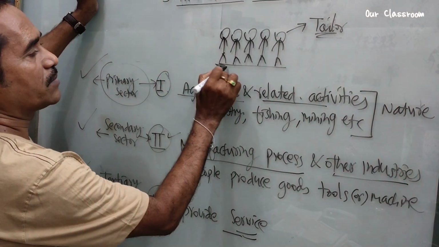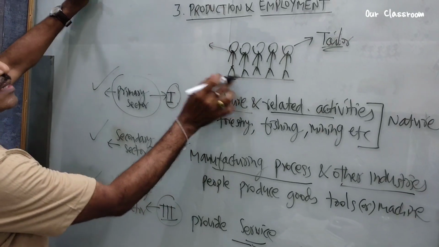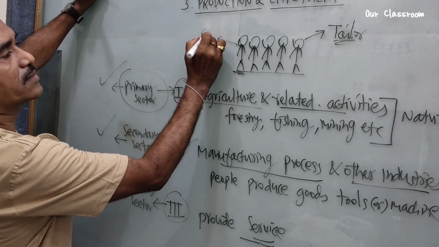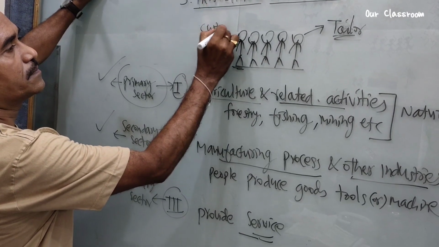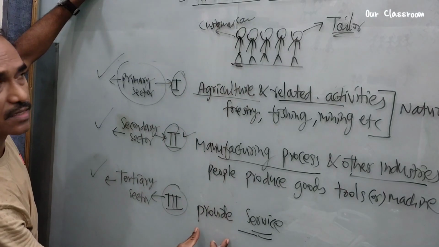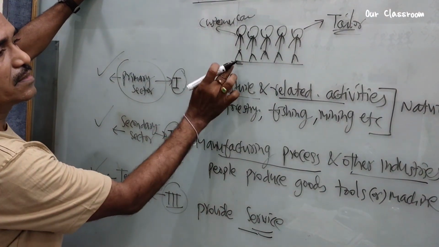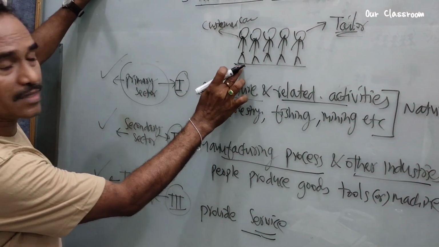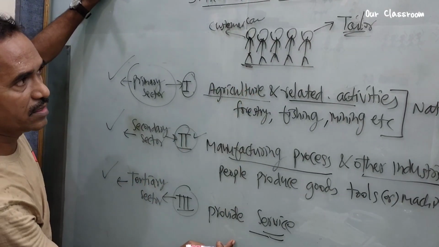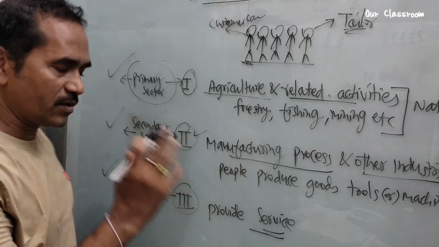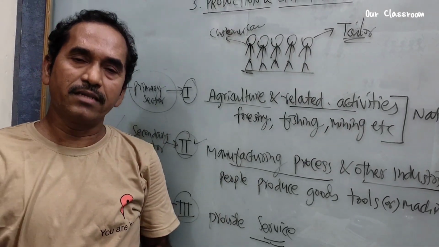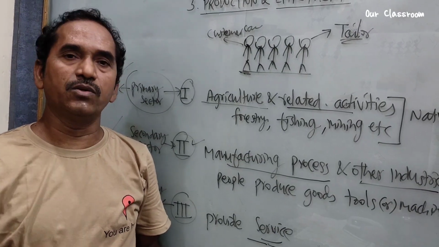Now take one more example. This person is working at a customer care center. This person comes under the service sector. At a customer care center, this person does not produce any goods, he gives services only. In our textbook, one table is given. You read the table and fill in all those columns.